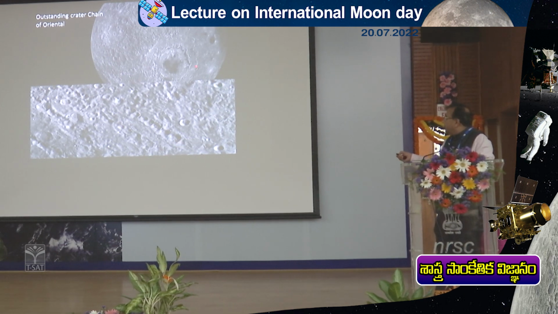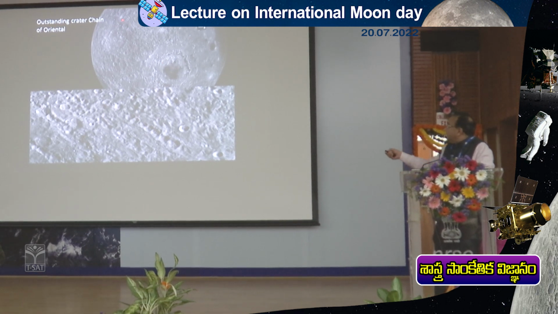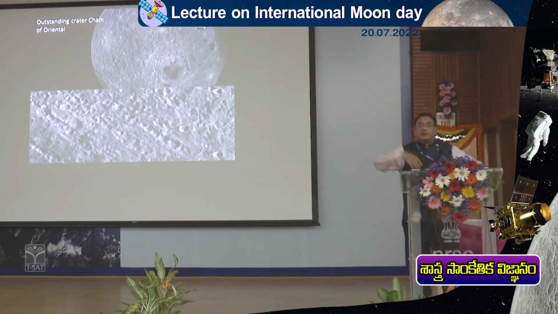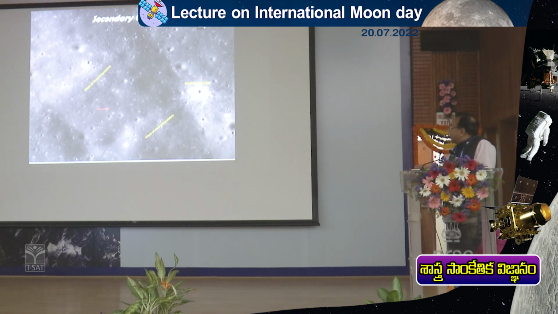So people have seen that, because the impact was so huge, material will be thrown out up to thousands of kilometers. And some of this material also falls on Earth, and people collect what are known as meteoritic samples. So you get meteorite samples from the moon, and from Mars, especially in Antarctica. Some of this material, because of impact, falls onto the Earth's surface, and planetary scientists use that material also. Yeah, these are all again secondary impact craters.